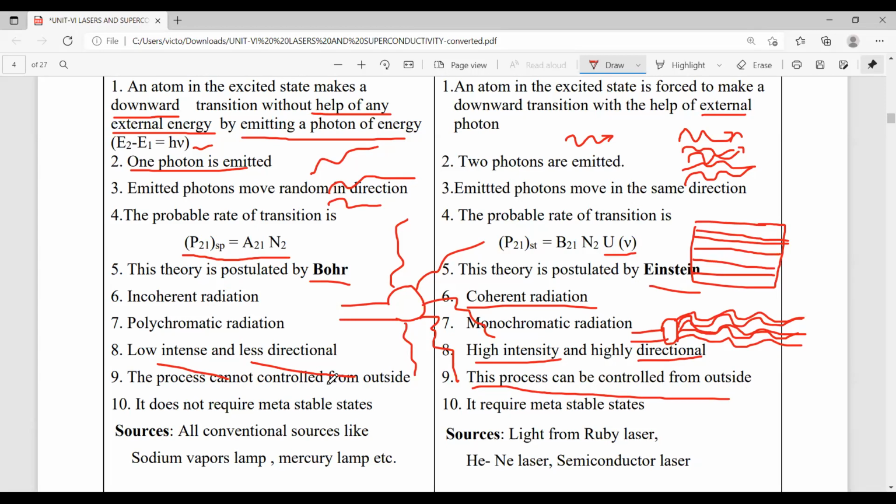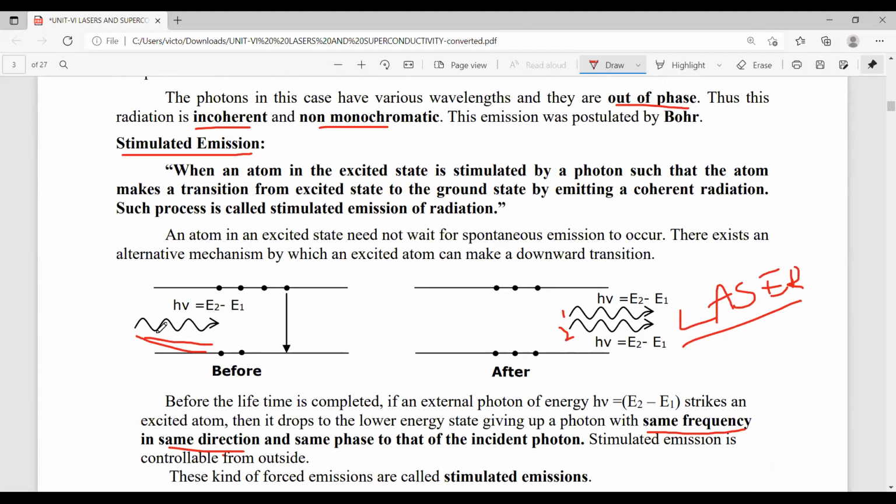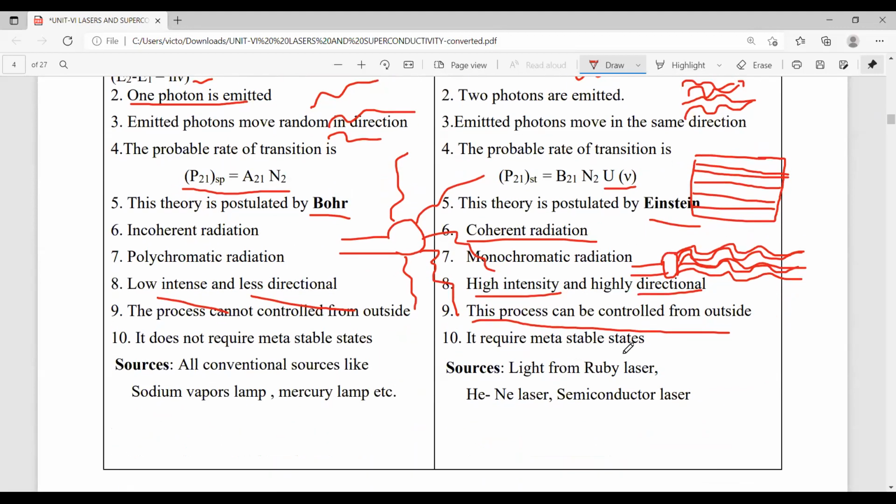We can control it from outside, because as we stop the external energy, automatically this process will be stopped. But whereas here we cannot give any external energy, it is a process taking place by the atoms themselves. So this process cannot be controlled from outside. Whereas this process can be controlled by stopping the external energy. When we stop the external energy, automatically the process will be stopped. That means the stimulated emission process is a controlled process, whereas spontaneous emission is an uncontrolled process.